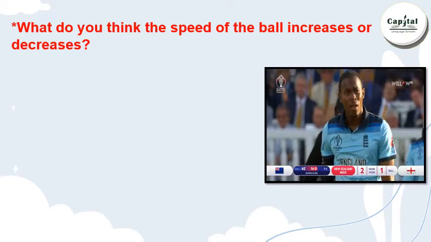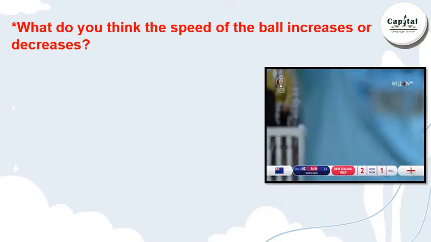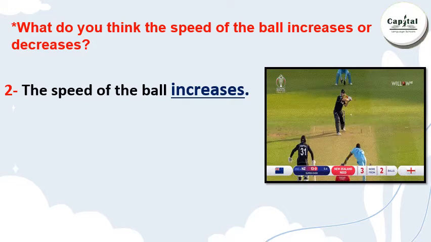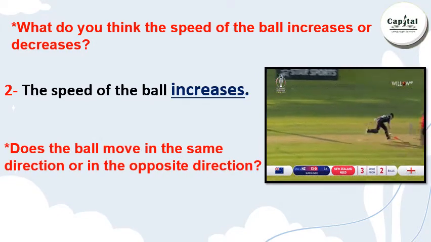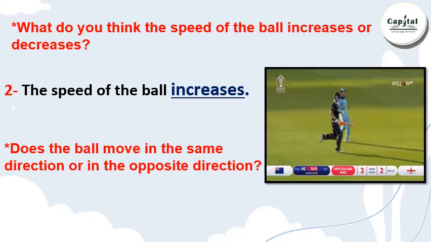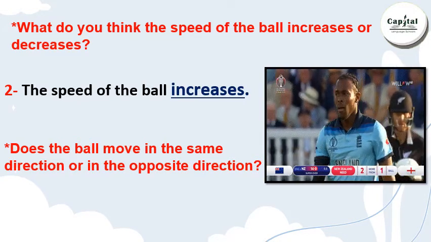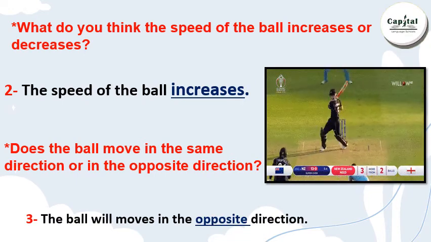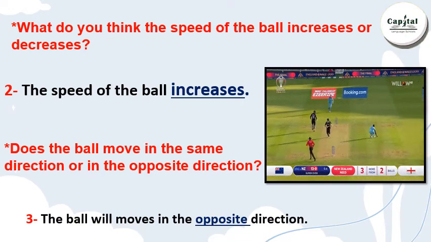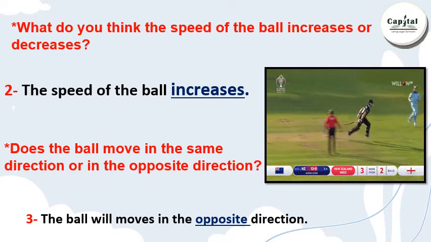The speed of the ball increases. And does the ball move in the same direction or in the opposite direction? Very good. In the opposite direction. The ball will move in the opposite direction.